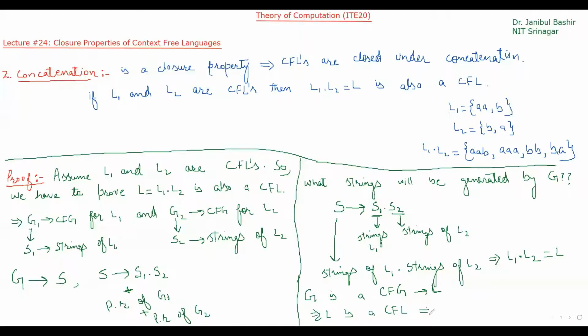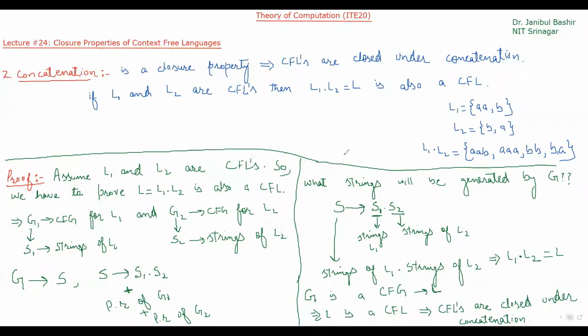And this implies context-free languages are closed under concatenation. Okay, so this was our second operation.